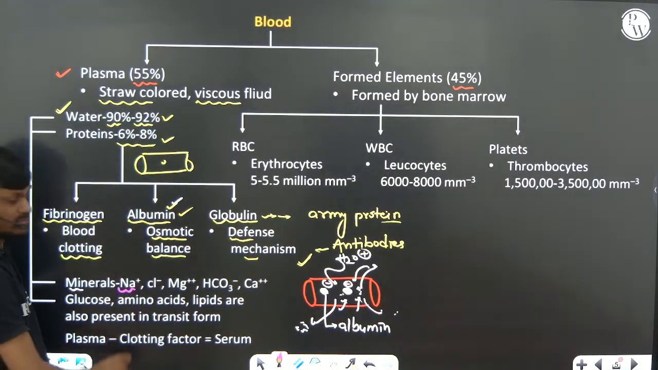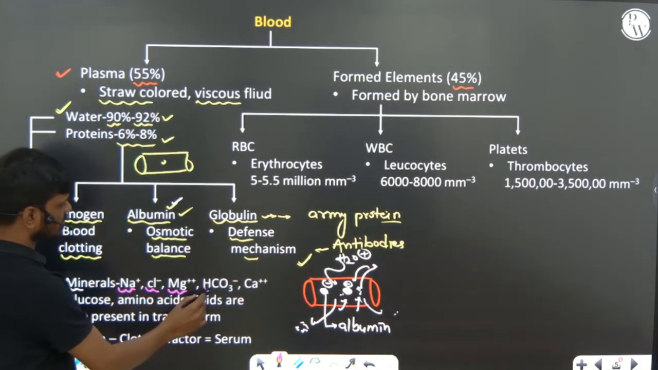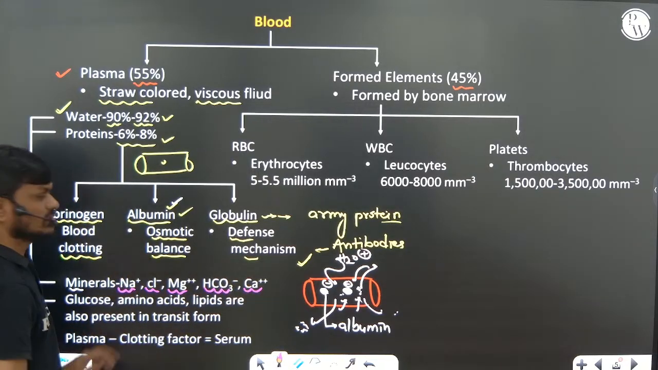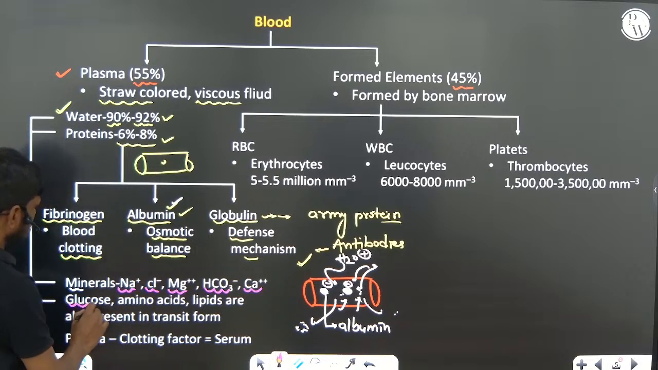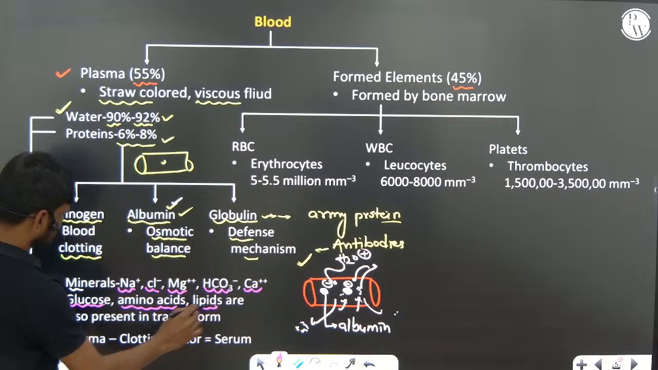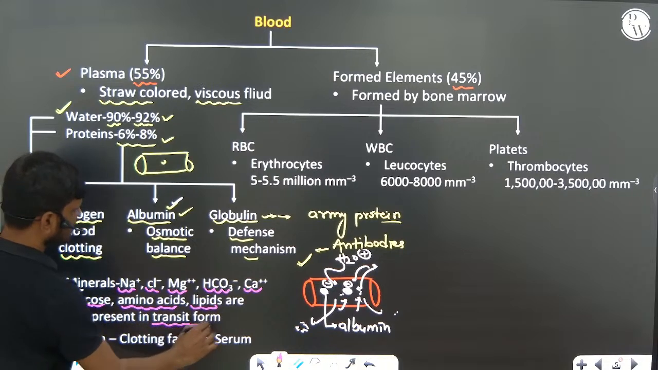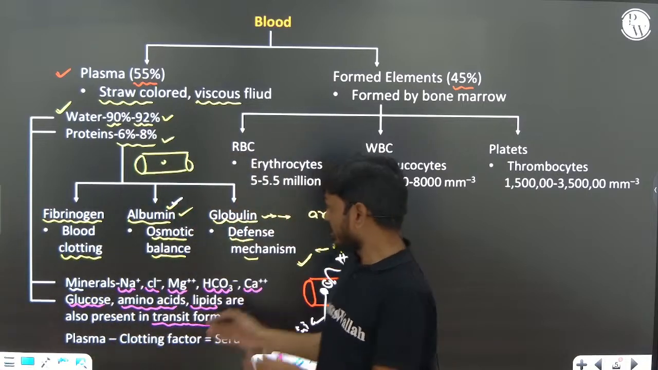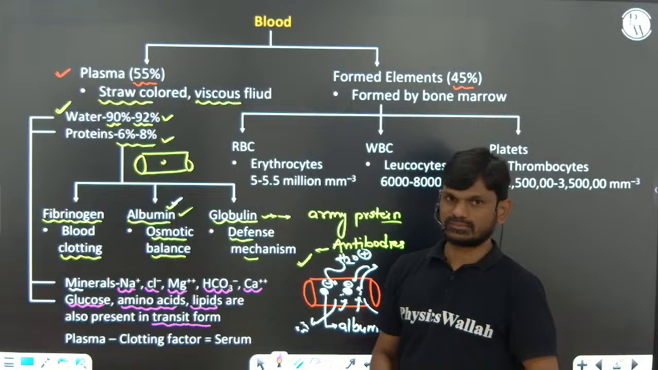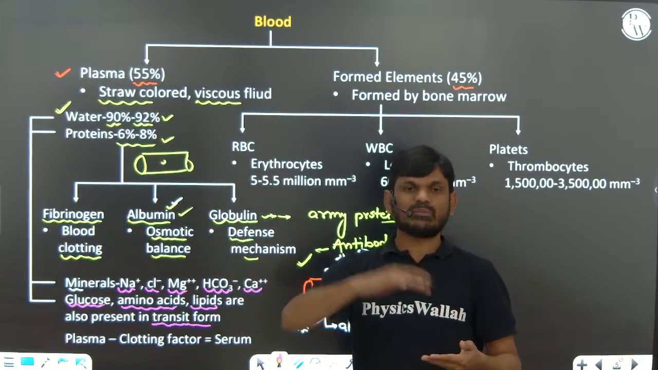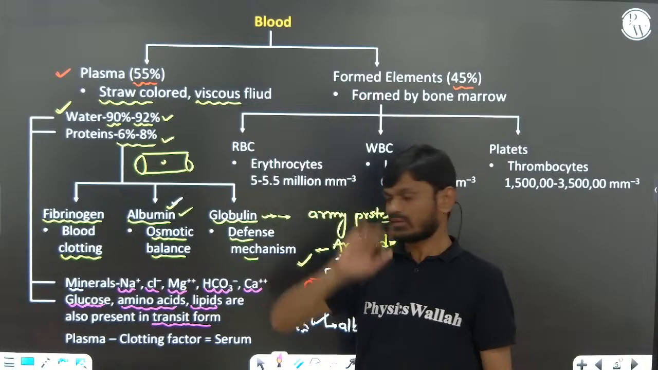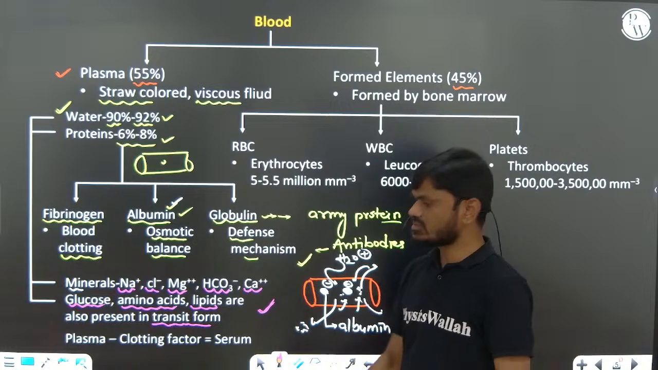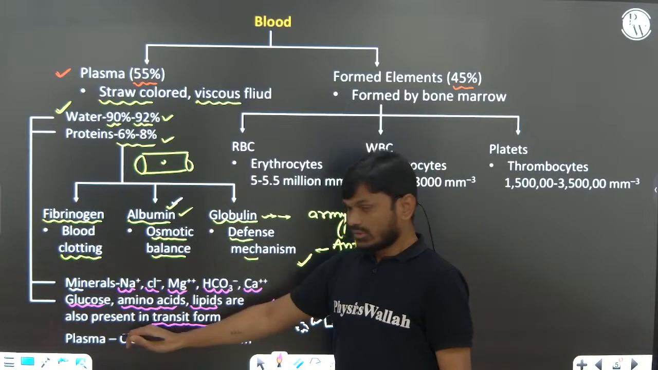Other components present in plasma are minerals: sodium, chloride ions, magnesium ions, bicarbonate ion, calcium ion. These are the ions present in plasma. Glucose, amino acids and lipids are also present in transit form. Transit means they can circulate from one place to another through the plasma, or their concentration will be changing. That's why we call it their transient form.